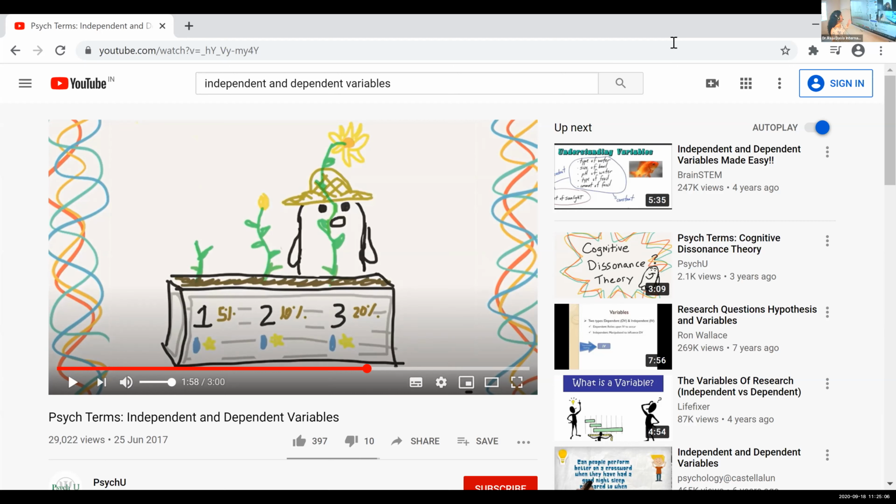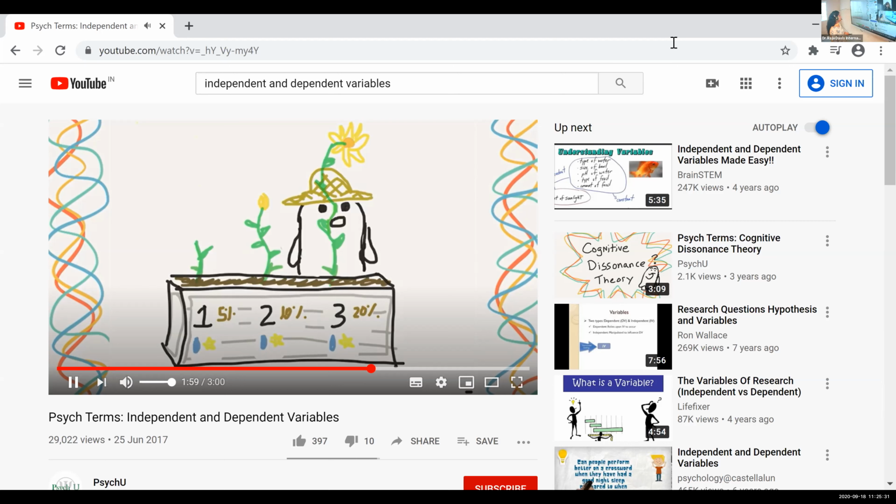You can see in this picture, according to the application of the fertilizer, the three sets of plants have grown in different ways. The first one has grown just a little bit. The second one has grown to an average height. Then the third one has grown and it has bloomed also, with flowers.